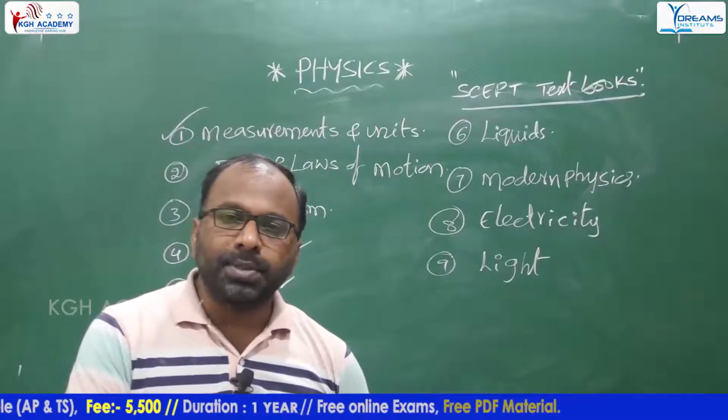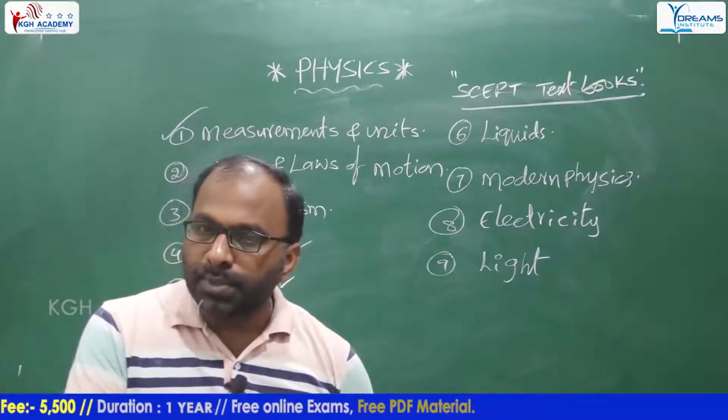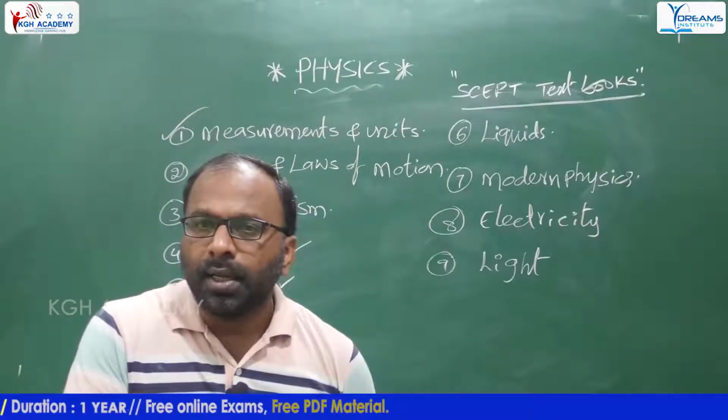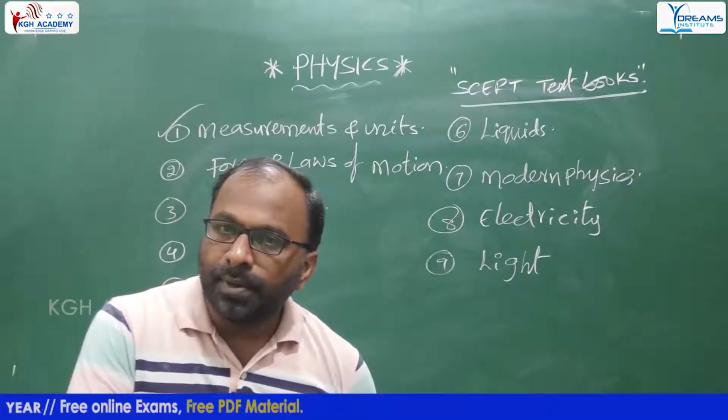Luminous bodies are of two types: self-luminous and non-self-luminous bodies. Self-luminous bodies are of two types: natural self-luminous bodies and artificial self-luminous bodies. So which is the self-luminous body? Which is the non-self-luminous body?